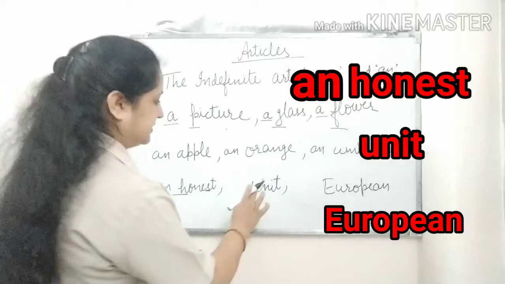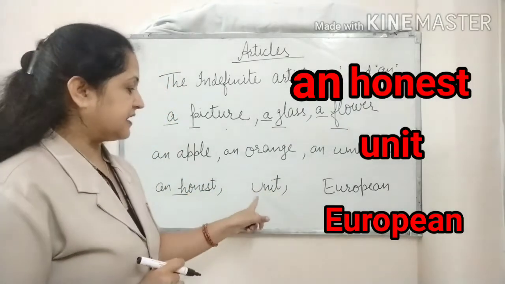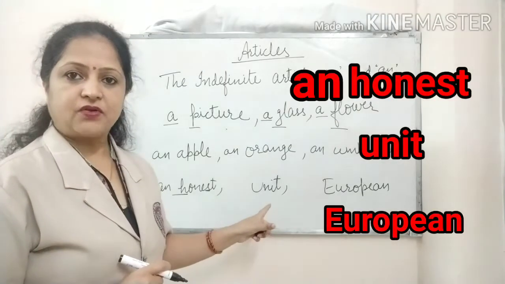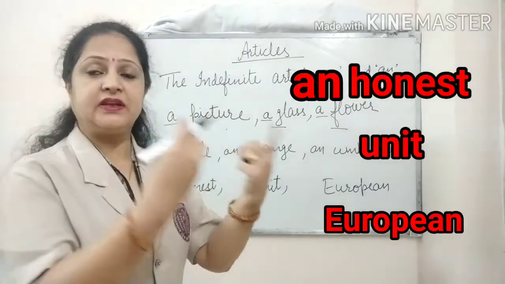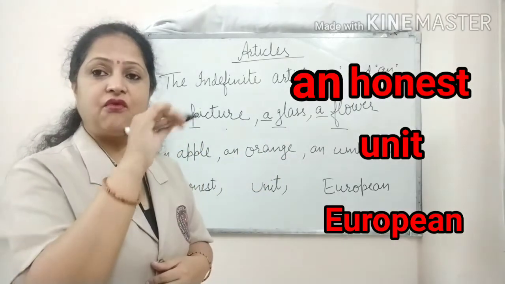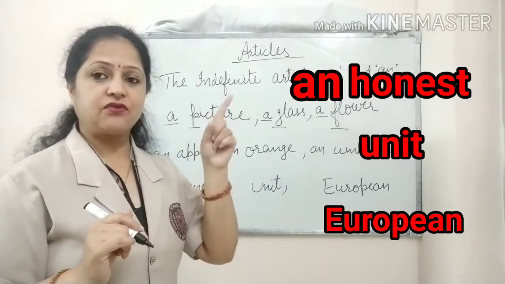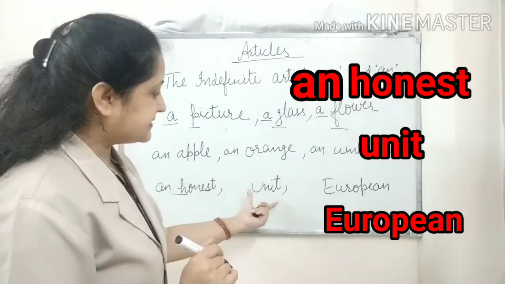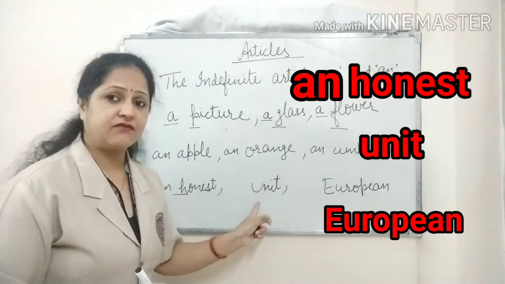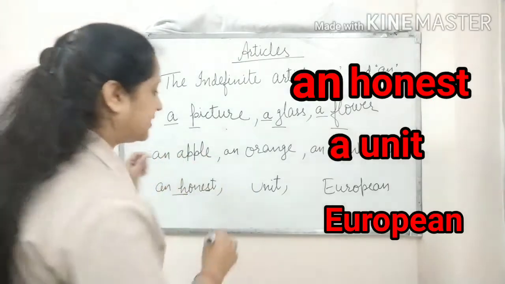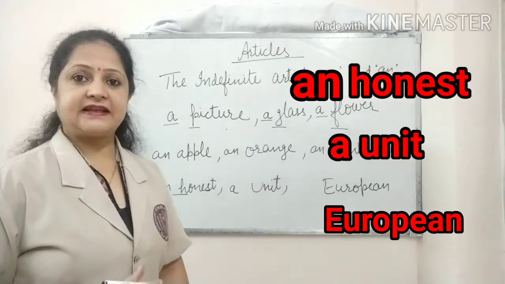Next is unit. Here the next word given is unit, starting with the vowel U. But when we say unit, it is giving us the sound of Y, and Y is a consonant. As it is giving the sound of a consonant, even though it is starting with a vowel, we'll write here a unit.